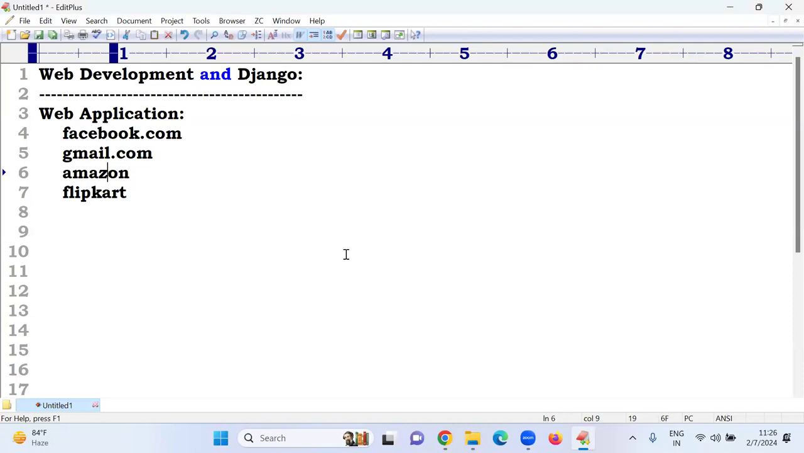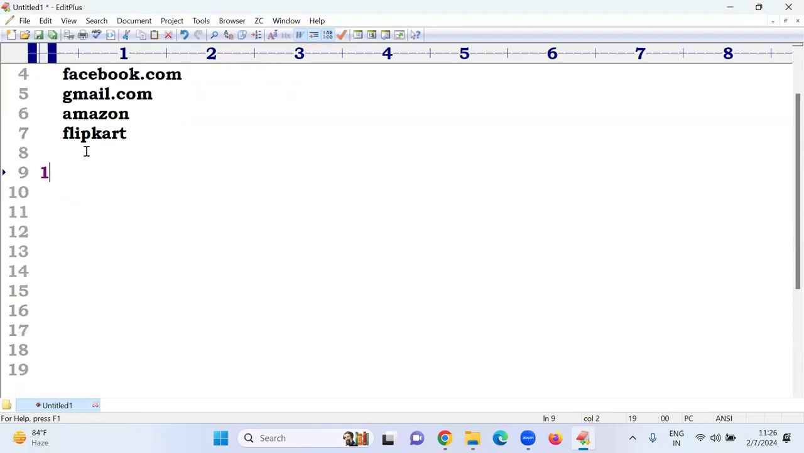Now, sir, every application has two ends. One is the front end. The second one is the back end. What is the front end and what is the back end?